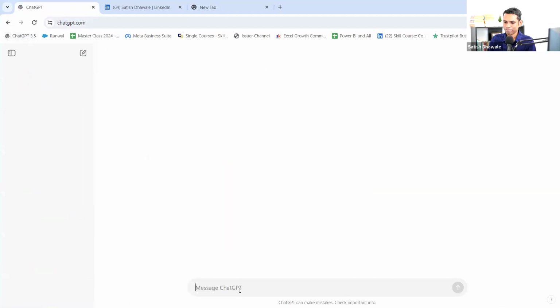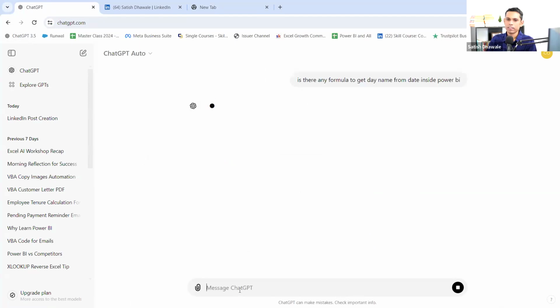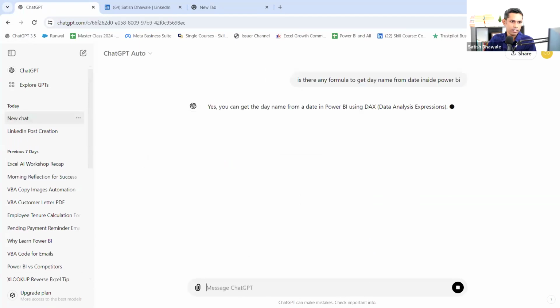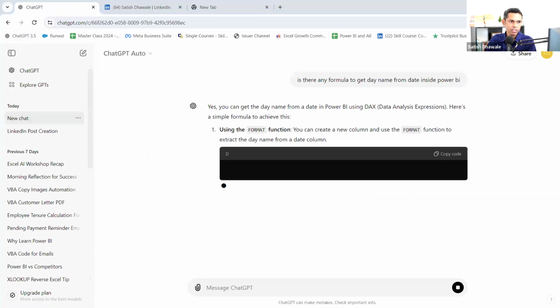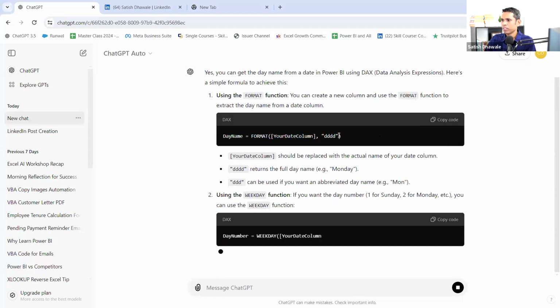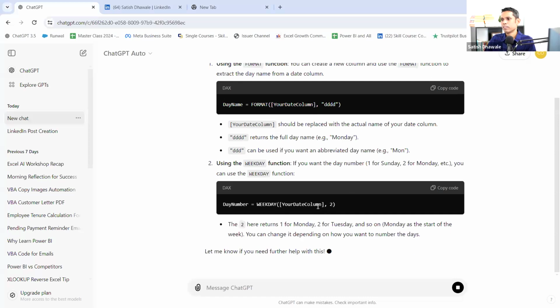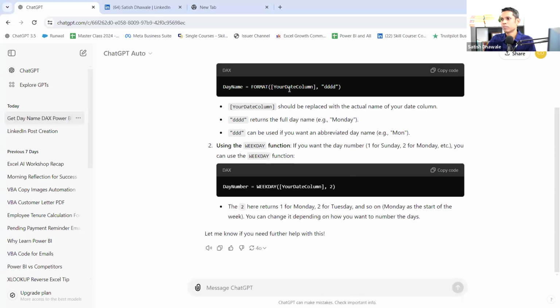Is there any formula to get day name from date inside Power BI? Okay, we need to type the format that Surjit ji is asking. It is giving me a day name. Okay, we need to go for something like this. Let's copy this one. Weekday, then the format.